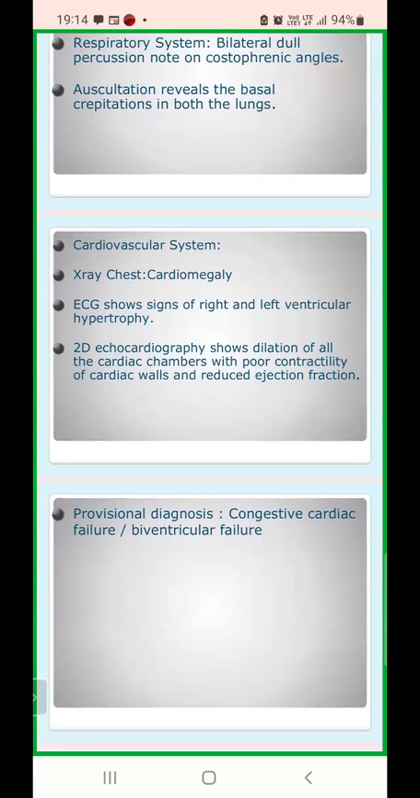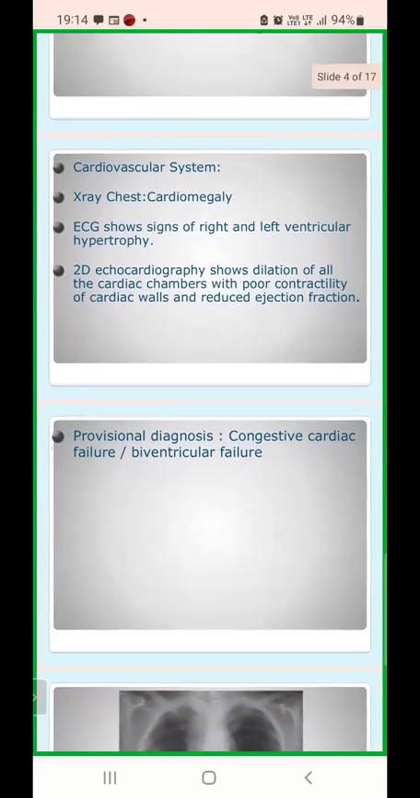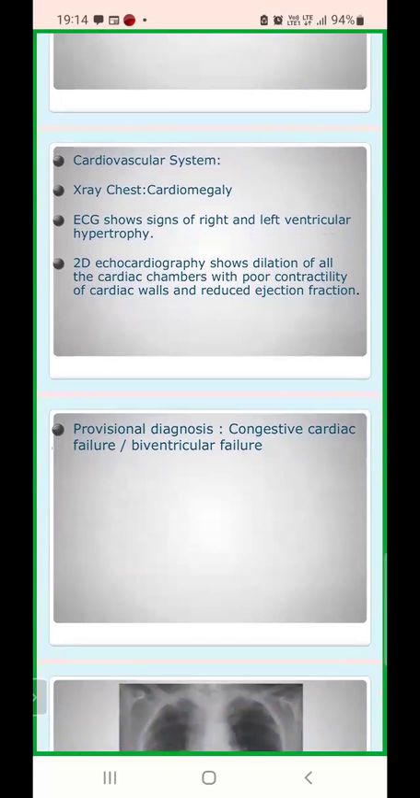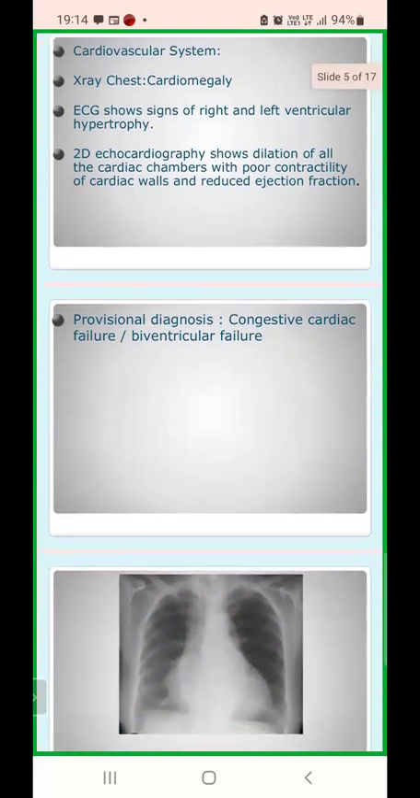And 2D echocardiography shows dilatation of all the cardiac chambers, with poor contractility of the cardiac walls and reduced ejection fraction. These are the three findings we get from 2D echocardiography, which we could have easily assessed through the general examination also, but for confirmatory diagnosis, we have ordered these investigations. So again, the provisional diagnosis of this patient comes out to be congestive cardiac failure, or biventricular failure, the failure of both right and left ventricles.